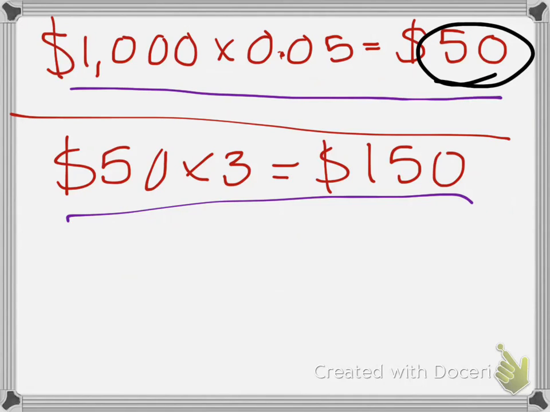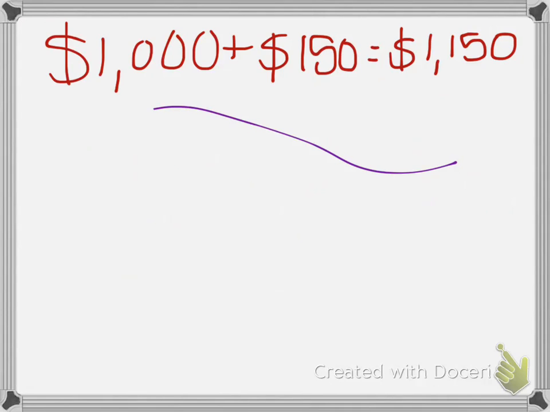How much money will he have in all? This last step is very simple. All you have to do is add $150 to our principal, $1,000. We do this because the $1,000 that Eric started with is still there. We're merely adding on the interest he earned each month. So this last equation would be 1,000 plus 150, and that equals $1,150.